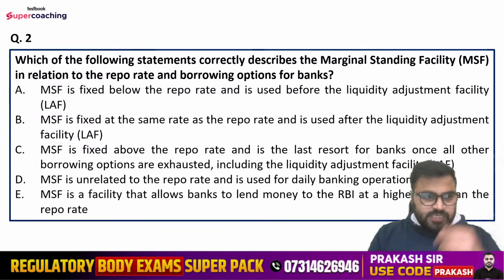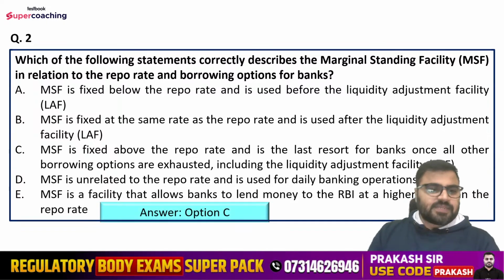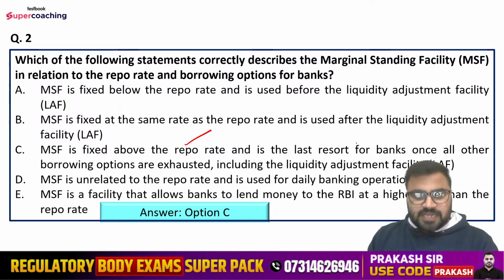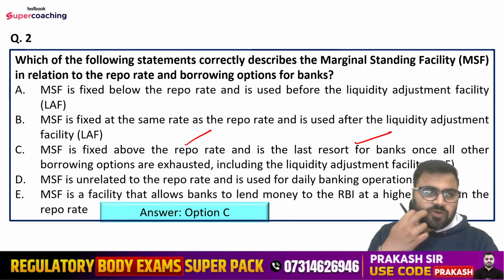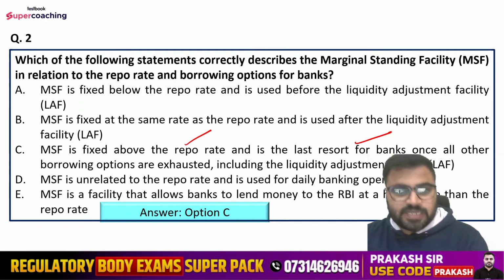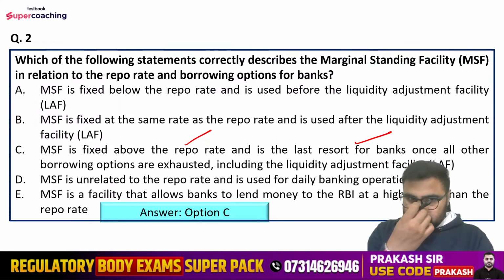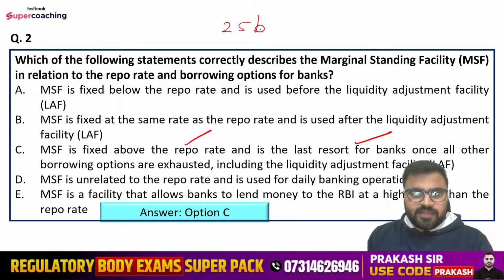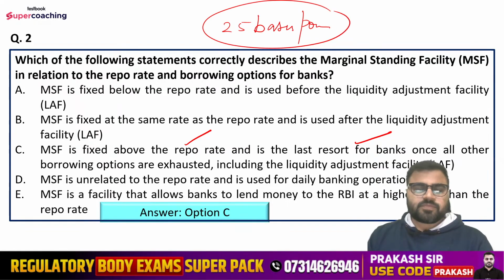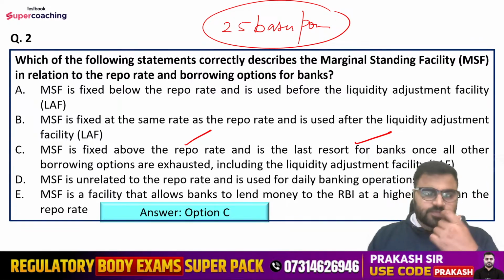Yes, Arjun is saying option C. Option C is the right answer. That is, MSF is fixed above the repo rate and is the last resort for the banks once all other borrowing options are exhausted, including the liquidity adjustment facility. Here this MSF is 25 basis points higher from the repo rate. So suppose if the repo rate is 6%, it will be 6.25%.